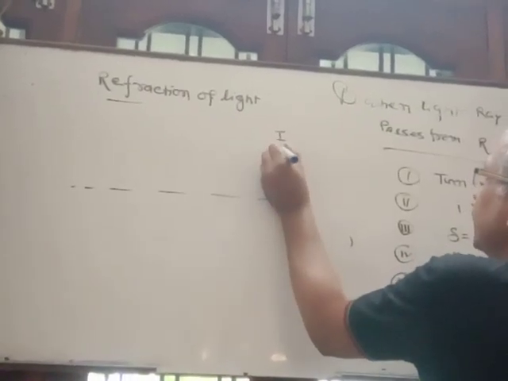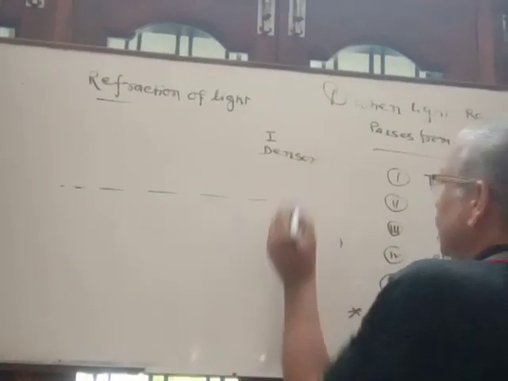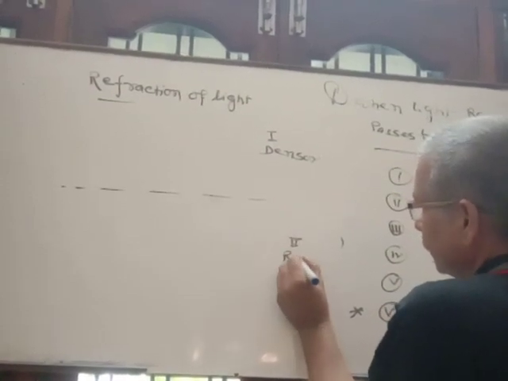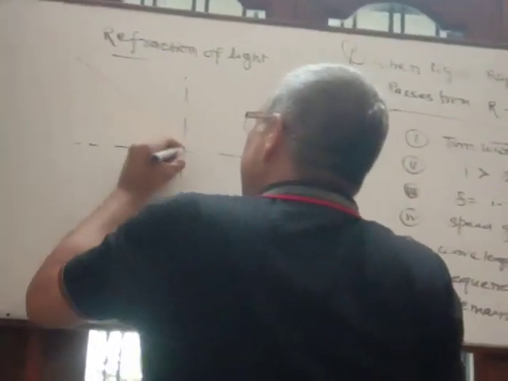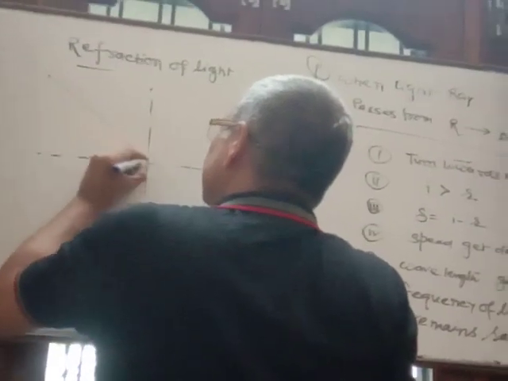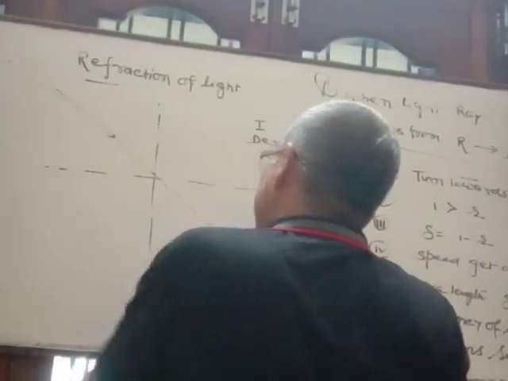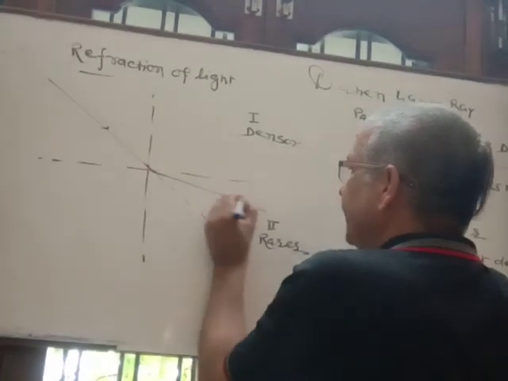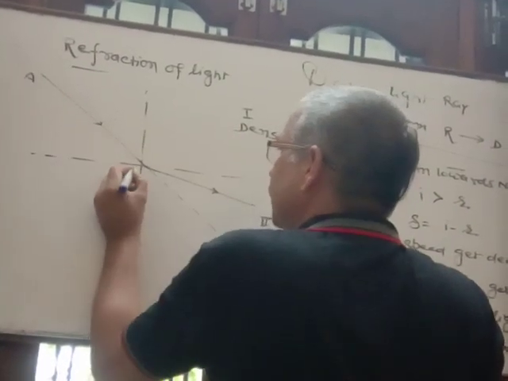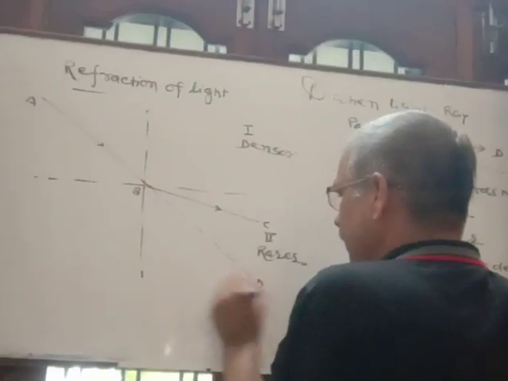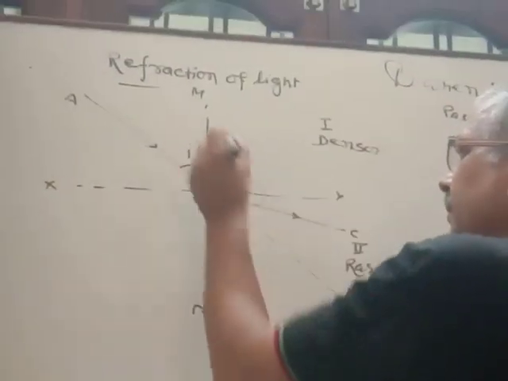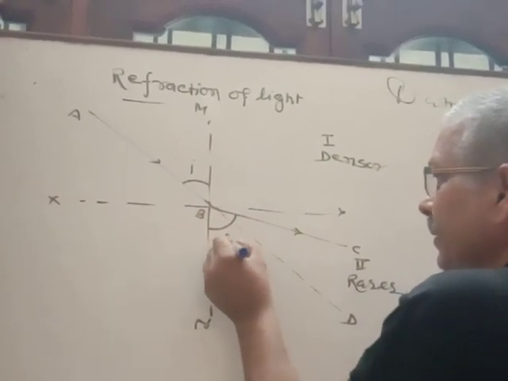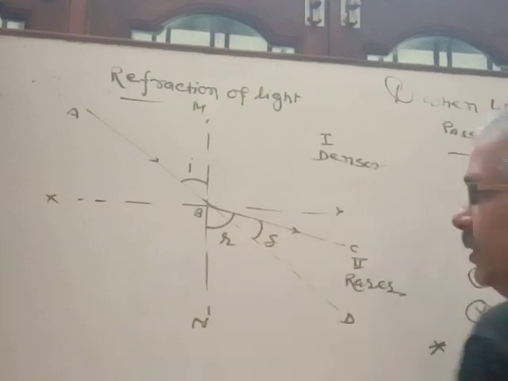Second case, suppose light passes from a denser medium to a rarer medium. So what happens? The first medium is now denser, and the second medium, suppose, rarer. It is the normal, it is the incident ray, it is its initial path, but due to refraction it gets deviated along this way. It is A, suppose B, C, D, XY, and the normal MN. Clear? It is the angle of incidence. This time it is the angle of refraction, and it is the angle of deviation.